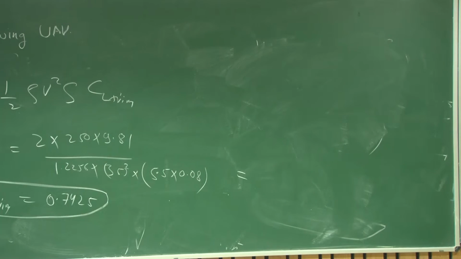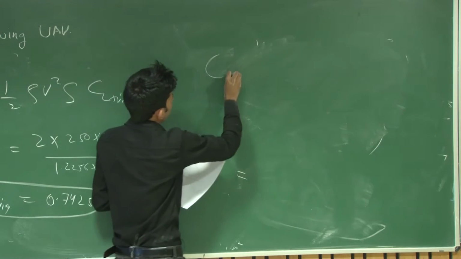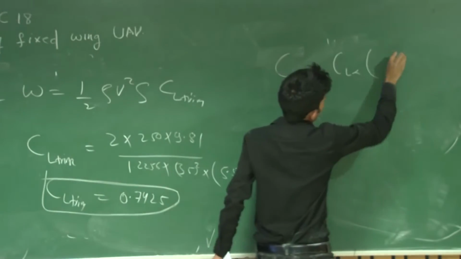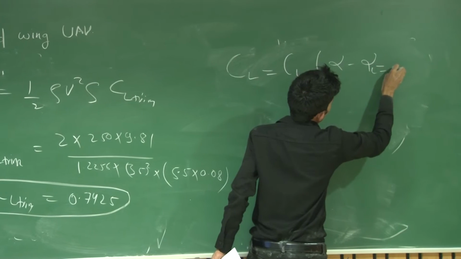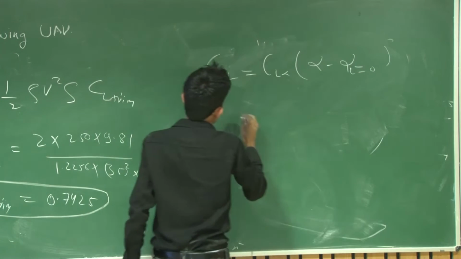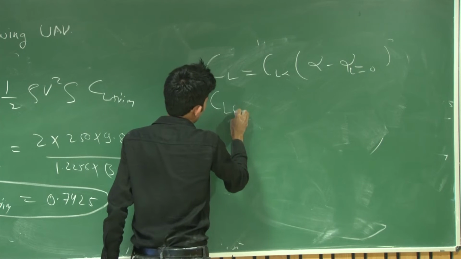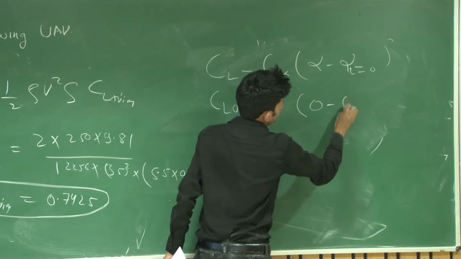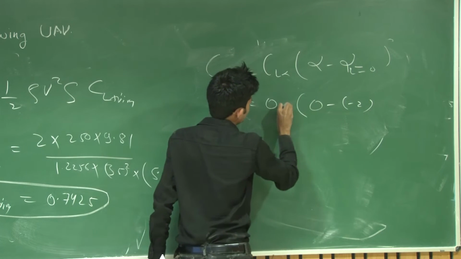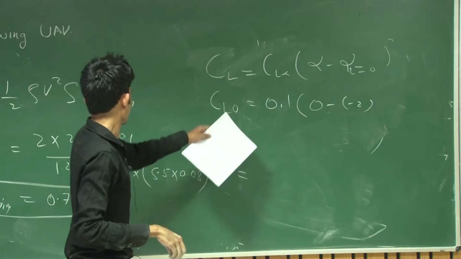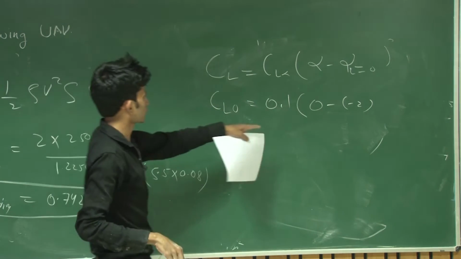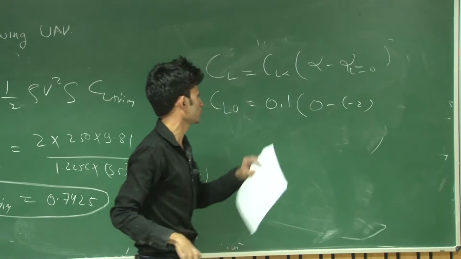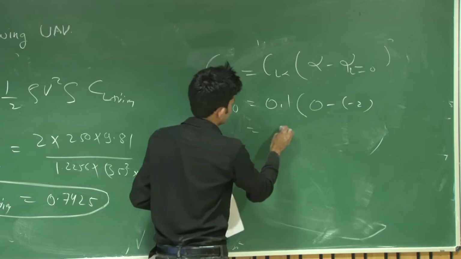If it is asked for the wing, then you have to use the lift curve slope of the wing. So use the same equation which we used here: CL = CL alpha (alpha minus alpha lift equal to 0). So you have to find CL naught, because you have to put alpha equal to 0 here, that's why we are putting 0 here, minus 2, 0.1. Because we already told you that the lift curve slope and alpha lift equal to 0 are the same for the UAV and the wing. So this will come to 0.2.